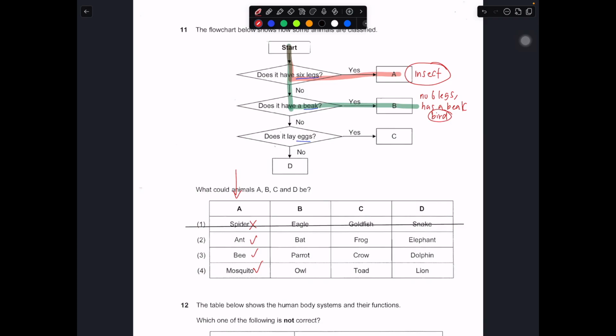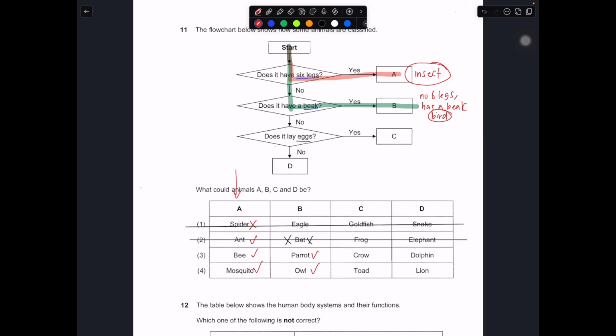So for B, if you take a look, bat, parrot, owl, which one of them is a bird? Which one will have no 6 legs and has a beak? Bat is straight out, because bat is a mammal, it has hair as its outer covering. So we will not choose number 2. We are left with parrot and owl. Between parrot and owl, we will choose both of them because they are both birds. They have a beak. They have no 6 legs. That's why we choose them.